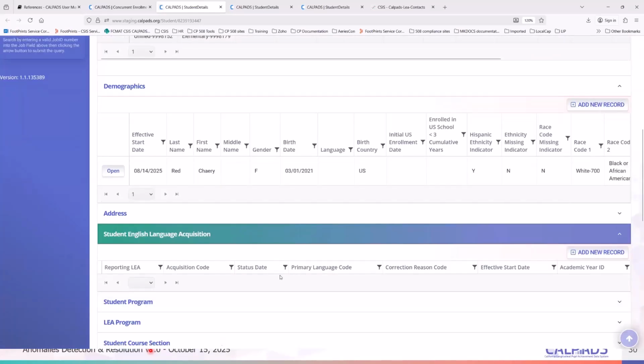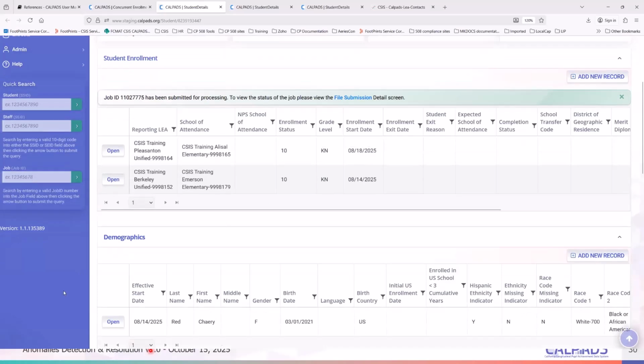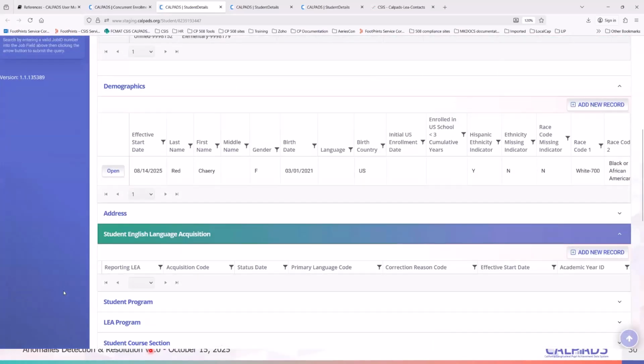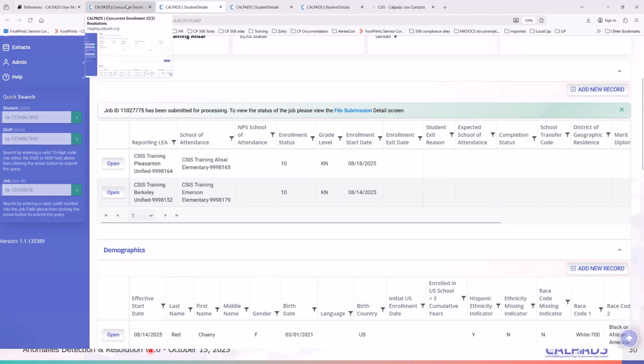Once the EL status has been corrected and your records are gone, then that's when you start deleting your information from the SSID and then requesting a new one. Okay? So yeah, that's how to resolve concurrent enrollment.